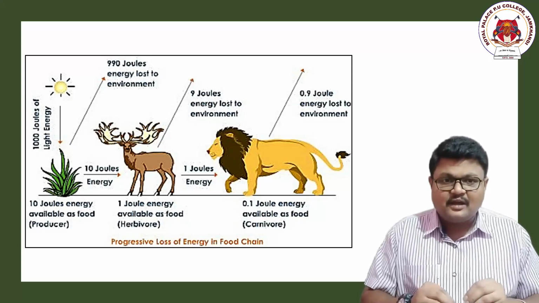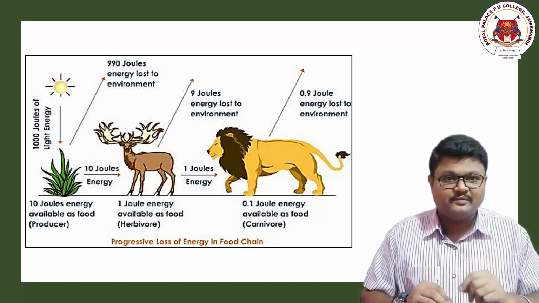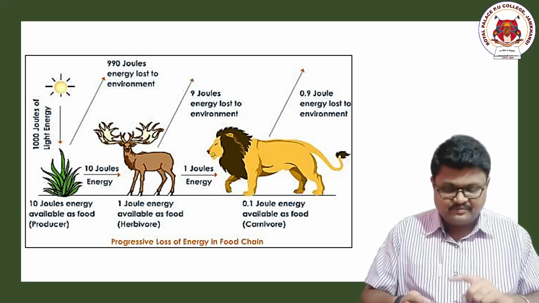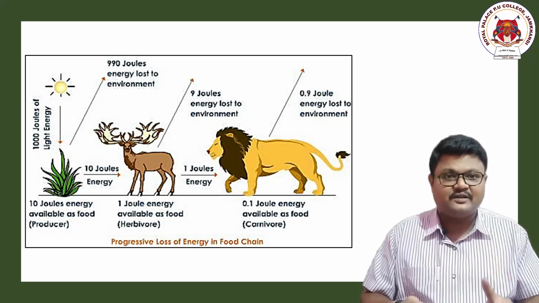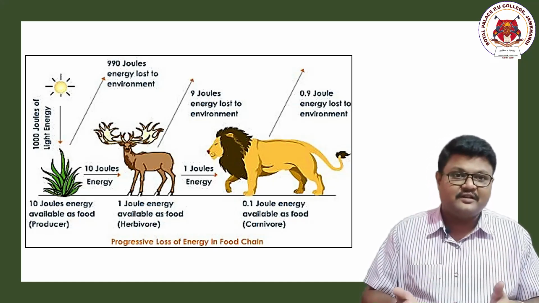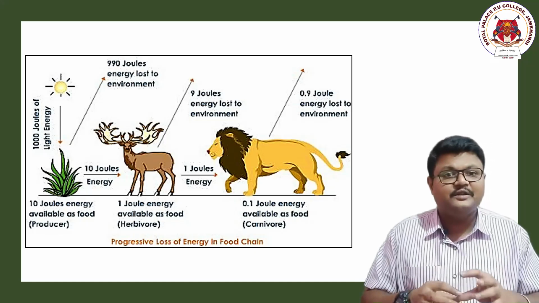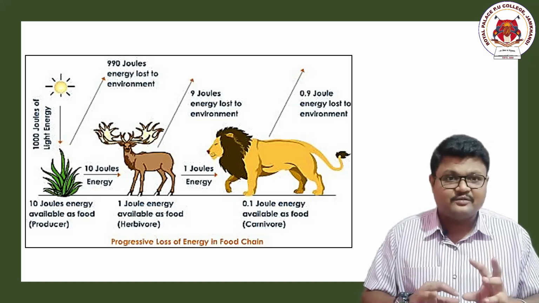Now that organism is being eaten by another organism called a secondary consumer, and once again from primary consumer to secondary consumer, only 10% of the energy will be transferred, because this animal will also be doing its own metabolic activities. So a lot of energy will be wasted there also, right?